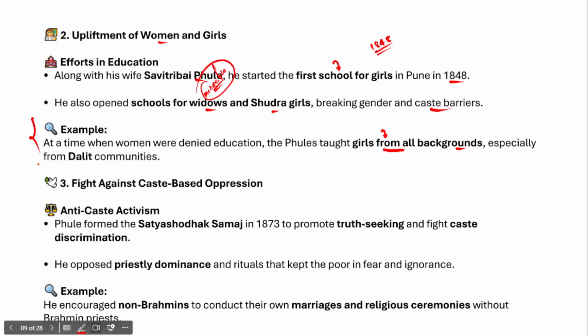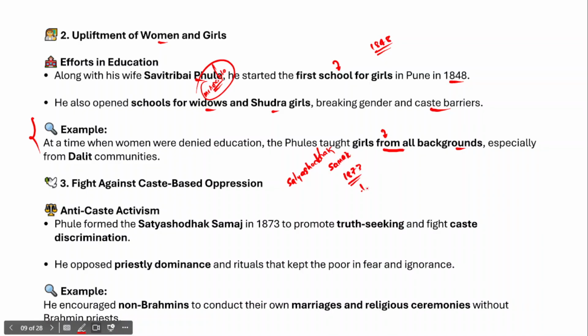And next we need to talk about the fight against caste based oppression, right? As I've already told you, we have a Varna system, and from the Varna system, caste based hierarchies started developing, right? So they also fought against caste based oppression and opposed the caste system, because Phule established the Satyashodhak Samaj in the year 1873.